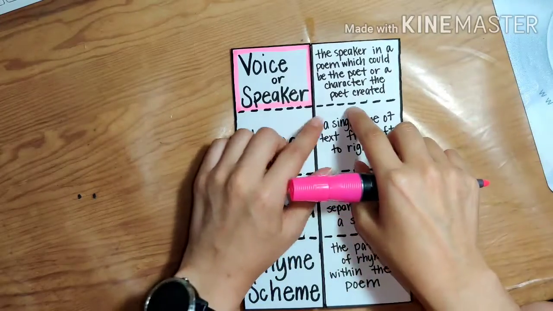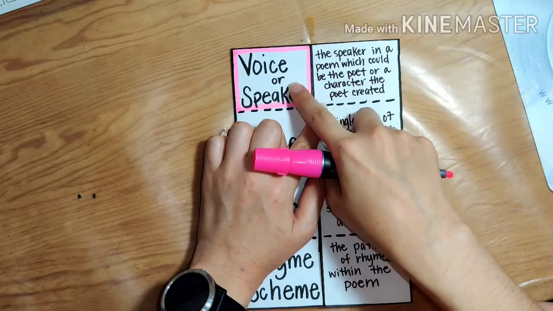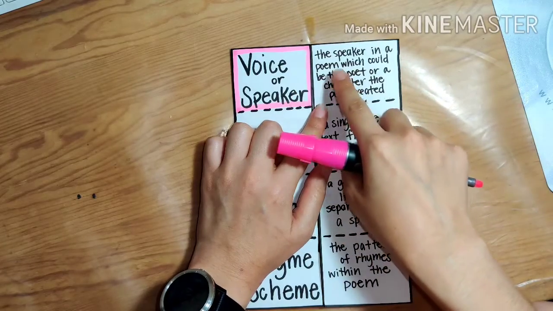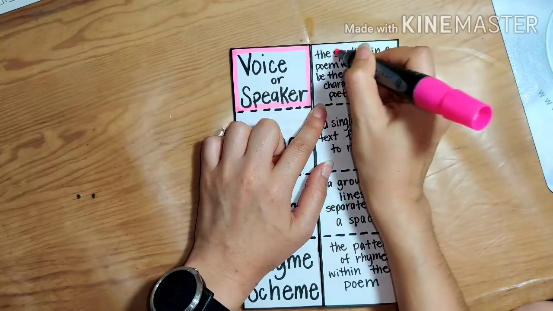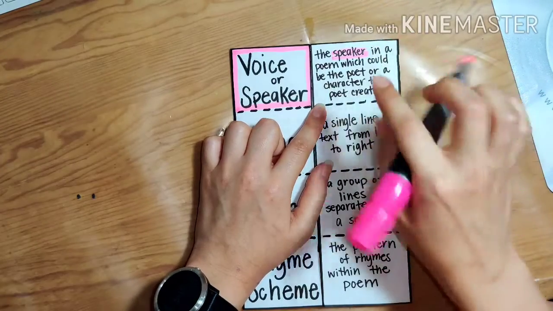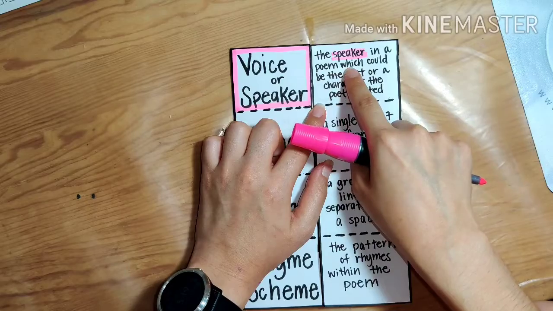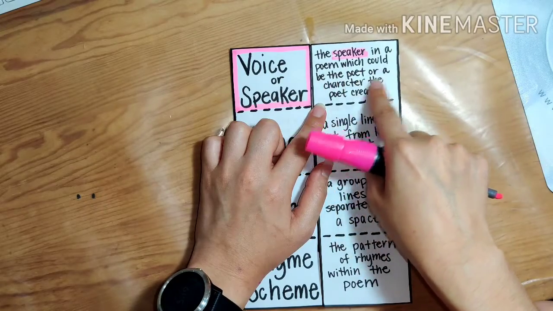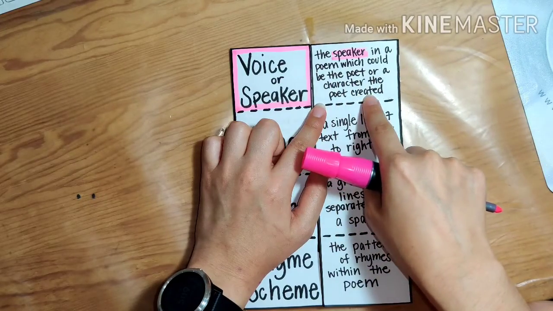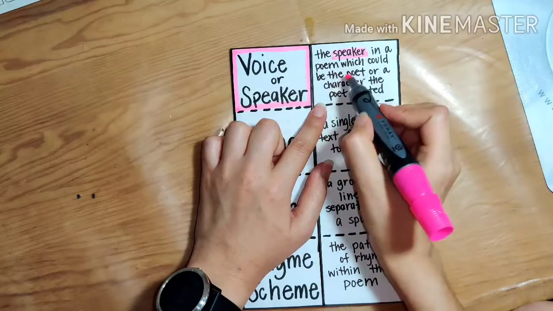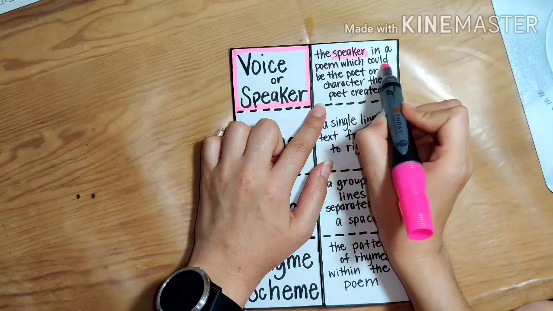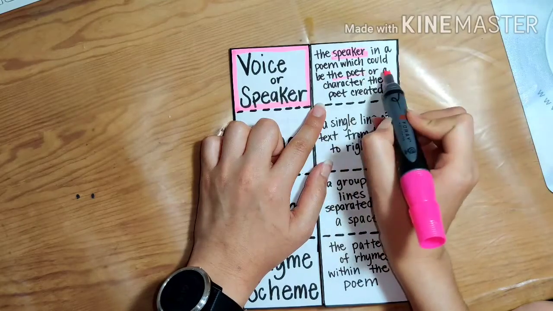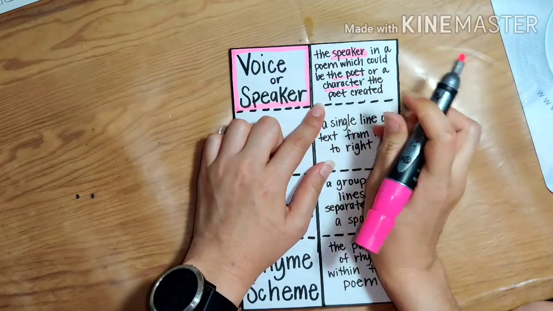Okay, so all of what the voice or the speaker is referring to is the speaker. So we're going to highlight this one. The speaker in a poem, which could be the poet or a character the poet created.